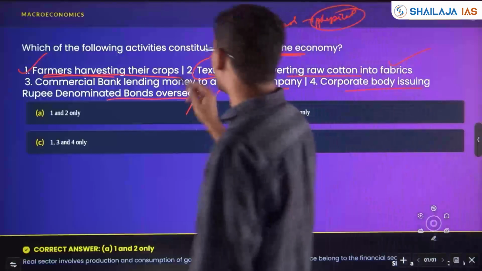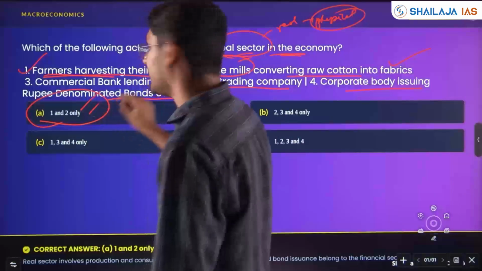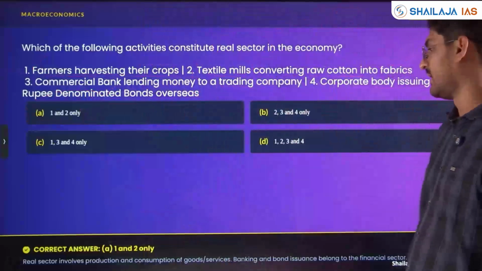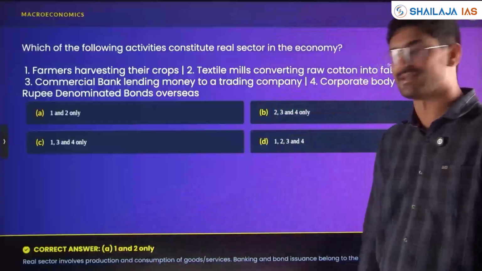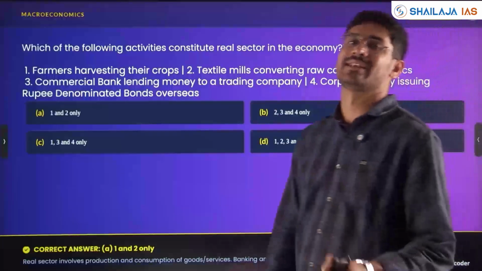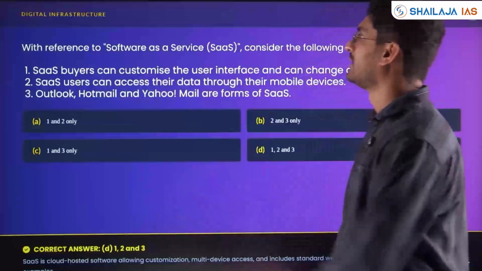Here only statements 1 and 2 are correct, so 1 and 2 is the answer. 3 and 4 are not considered real sector. Real sector involves production and consumption of goods and services. Banking and bond issuance belong to the financial sector, and there is no production of goods and services happening there.